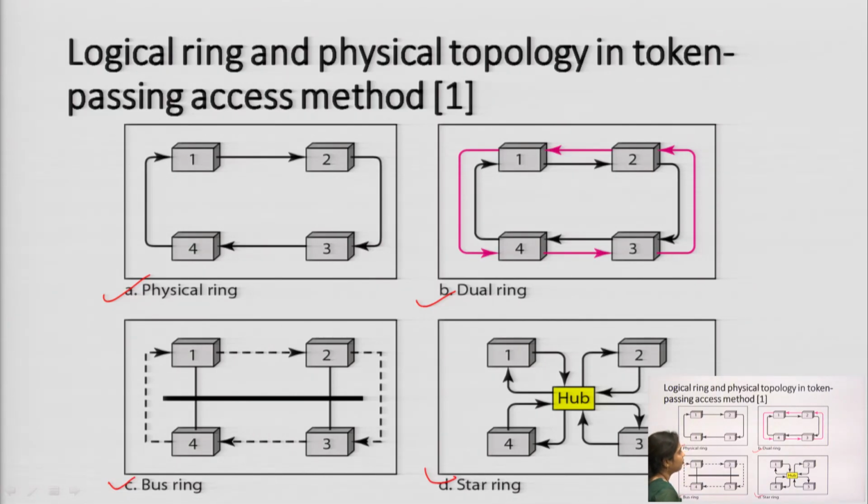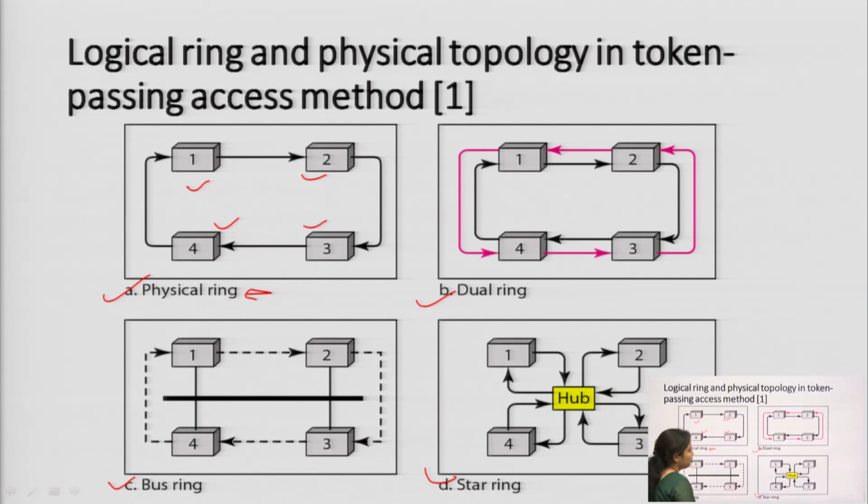From the ring, you can consider that it is a closed loop first. So, this is a closed loop, meaning 4 stations are connected over here. This is a physical ring, meaning 4 stations are connected in a ring form and will transmit or receive data in the ring form.